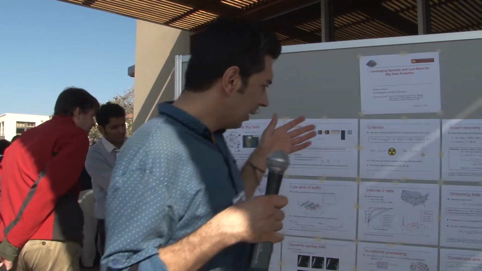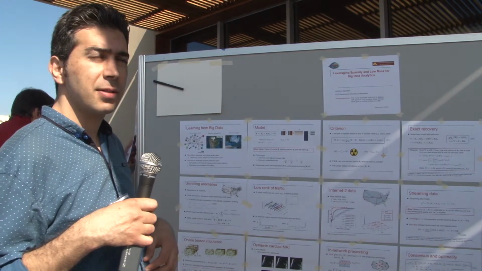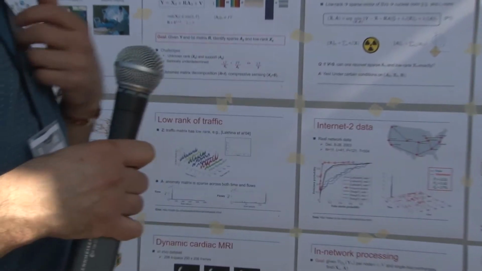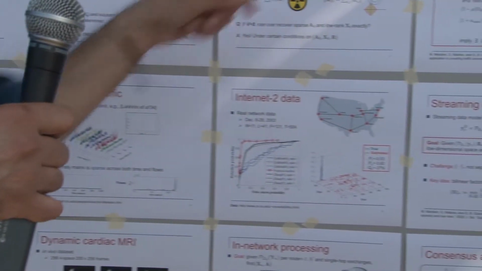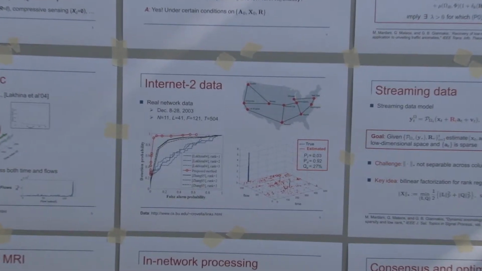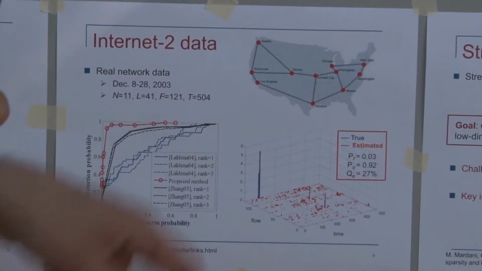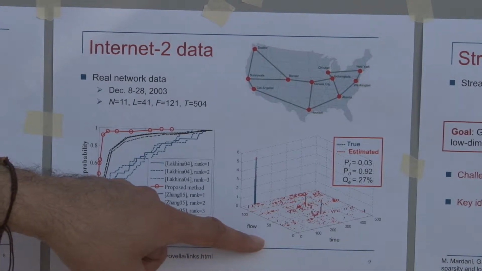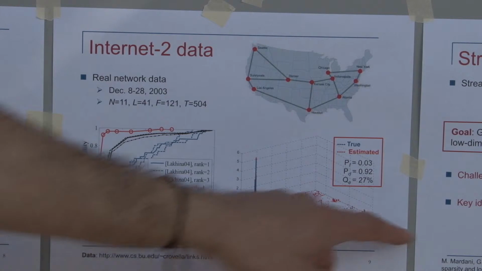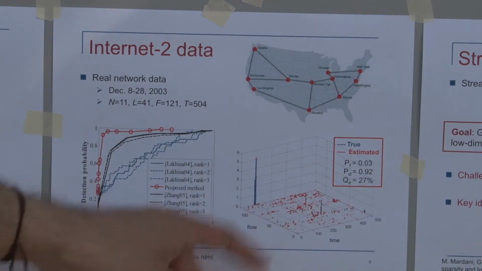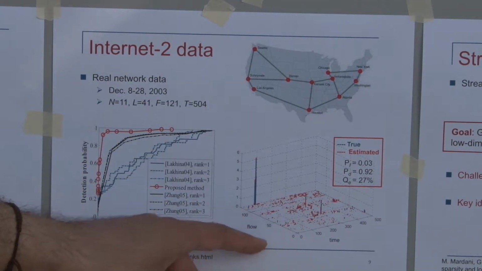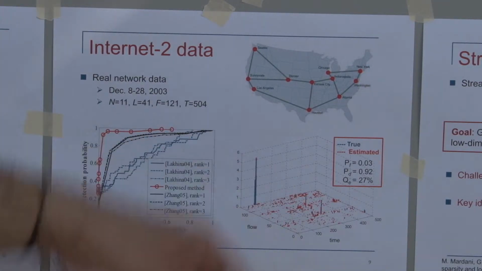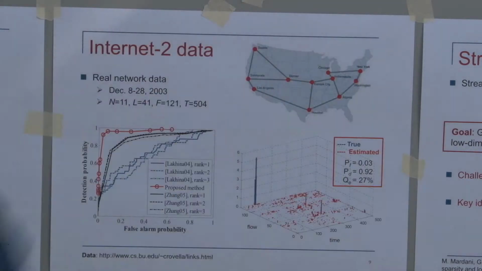So here, we know that the traffic is a low-rank matrix because of common patterns in the traffic and periodicity, and anomalies are sparse. And here is a test when we run the algorithm on the real data that we get from the backbone of the internet network. So this plot, the right-hand plot, shows the A0 and A hat. Basically, this is a map of anomalies across flows and across time. And you see that whenever there is a significant anomaly in blue, our estimator, the red one, picks that anomaly accurately.